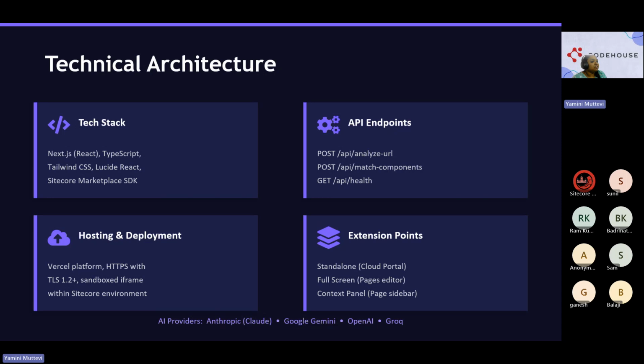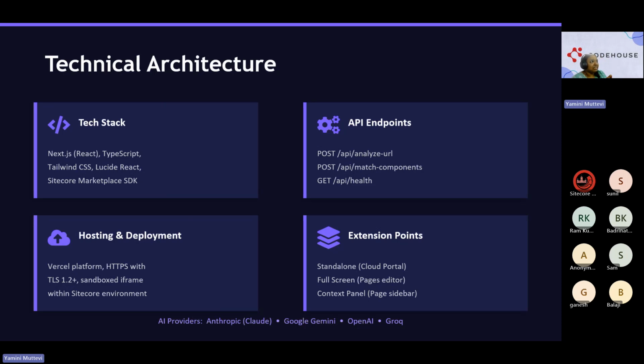Coming back to extension points, we have standalone, which is on the cloud portal only. When we go to apps and open it in the app section, it shows the marketplace application as the basic UI of the application which we have put in the marketplace. Second is full screen or pages editor.